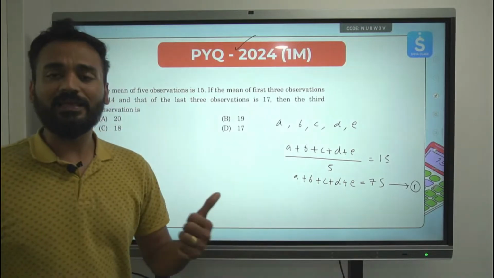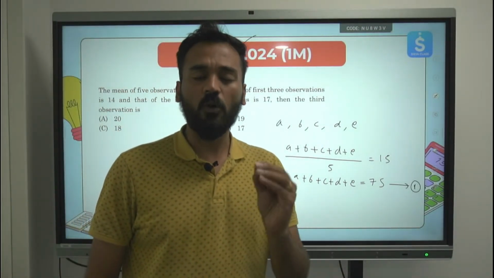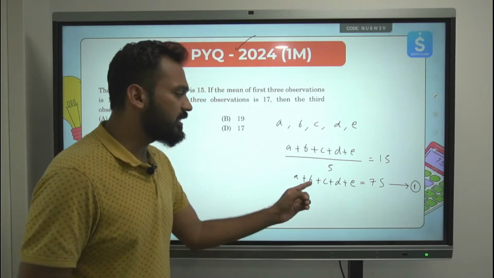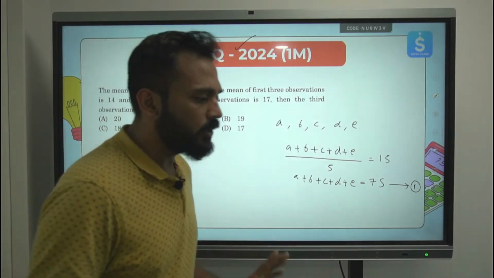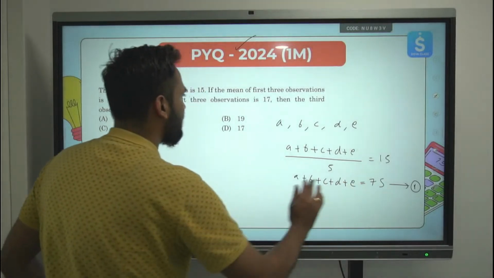Because mean is equal to sum upon number of observations. Therefore, sum of observations always is equal to mean multiplied by the number of observations. That is something which we have used over here. This is clear to everyone? Yes? Done? So first equation is clear.